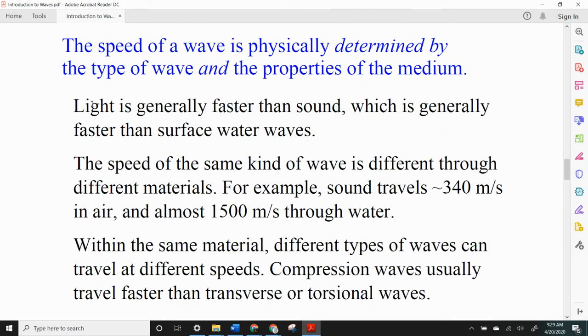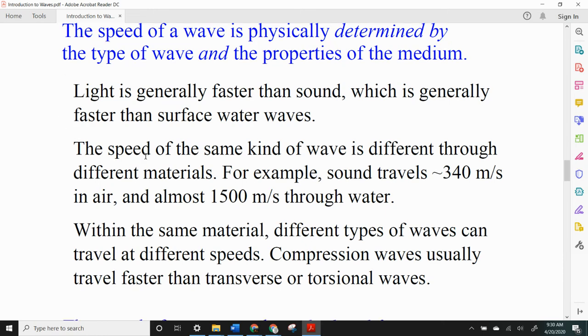So, light, regardless of how we might calculate its speed, has a particular speed as it travels through a vacuum. It's about 300 million meters per second. Light's generally faster than sound, which is generally faster than surface water waves. That's because light is just intrinsically a very fast wave, and sound is intrinsically a faster wave than surface water waves. So the speed of a wave is actually determined by, first off, what kind of wave is it? It's also determined by the properties of the medium. So for instance, if you use contact lenses or glasses, light actually travels slower as it goes through the contacts or through the glasses, and that's part of what makes it turn. More on that next time.